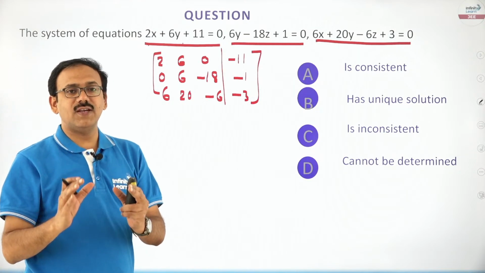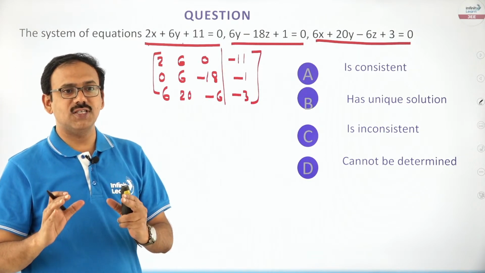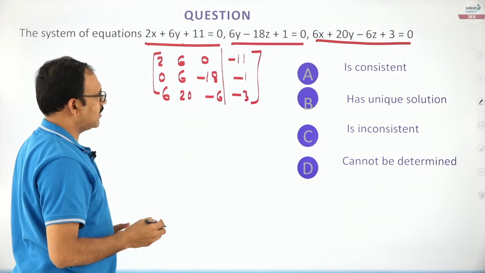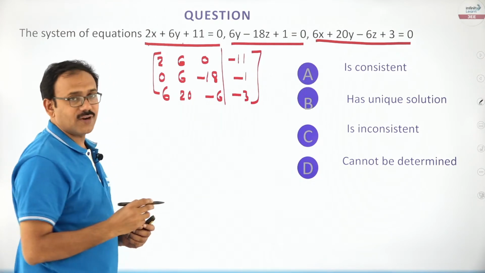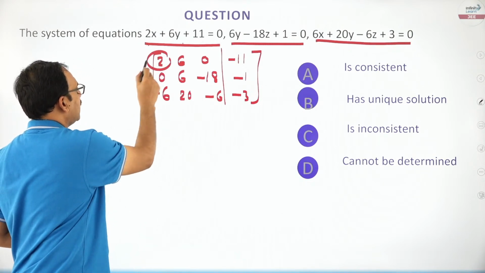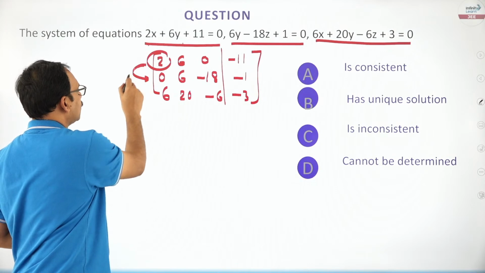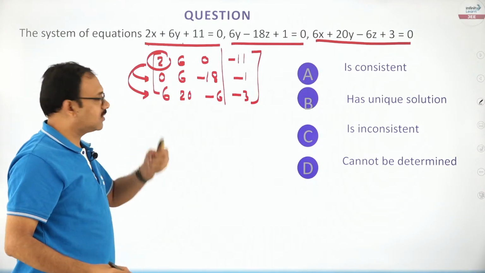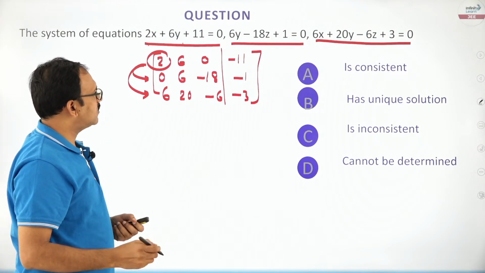Whenever you are given a system of non-homogeneous equations, you just take A by B, the augmented matrix. Now dear friends, our next step will be, with the help of this element, make these two 0. You see, already this is 0, you just make the third one 0. How to change, friends?